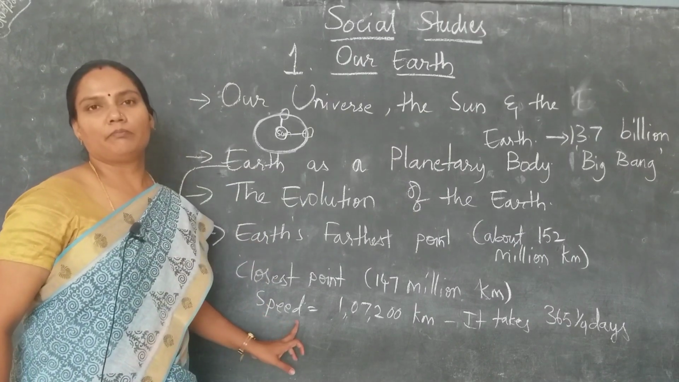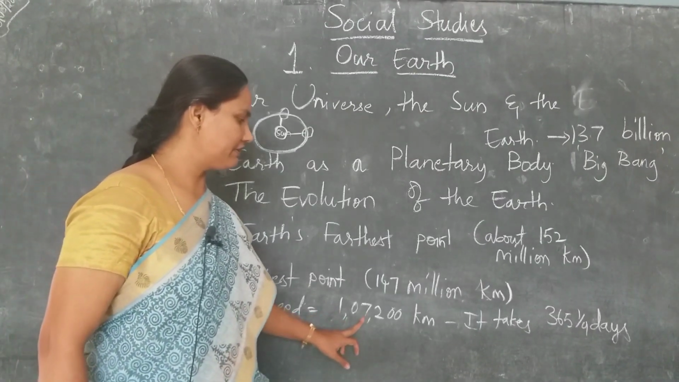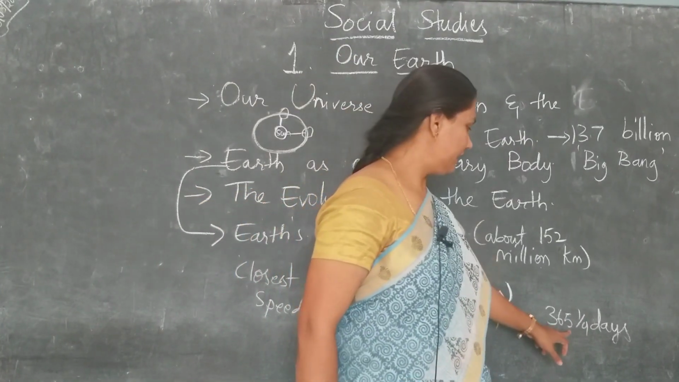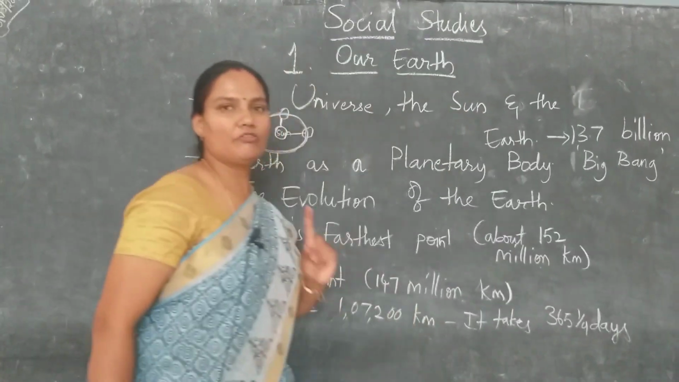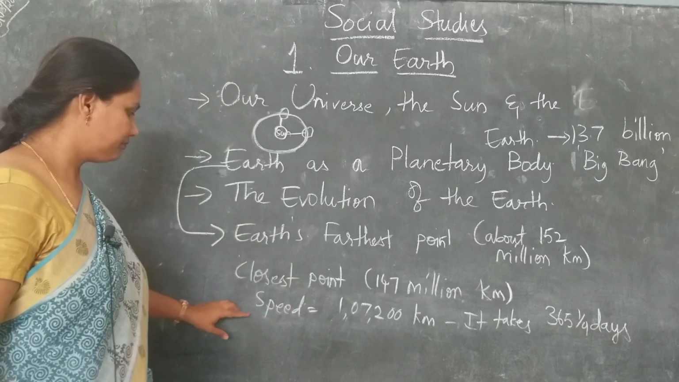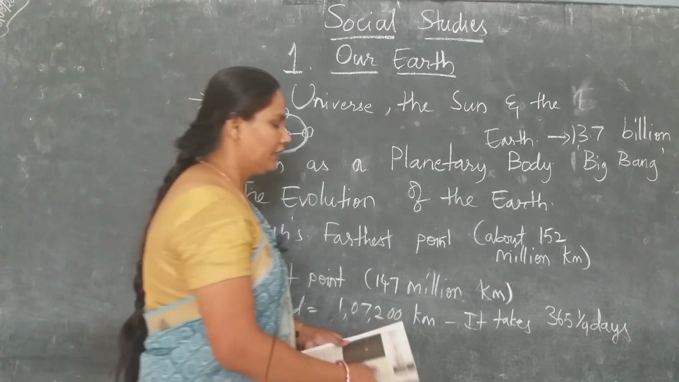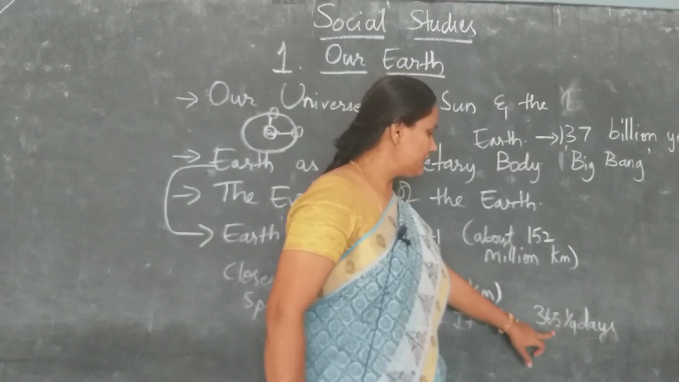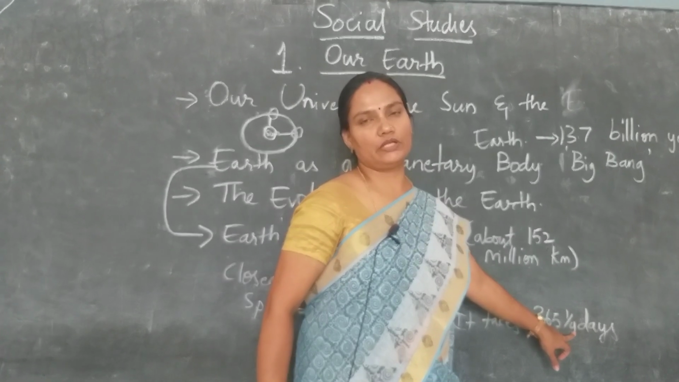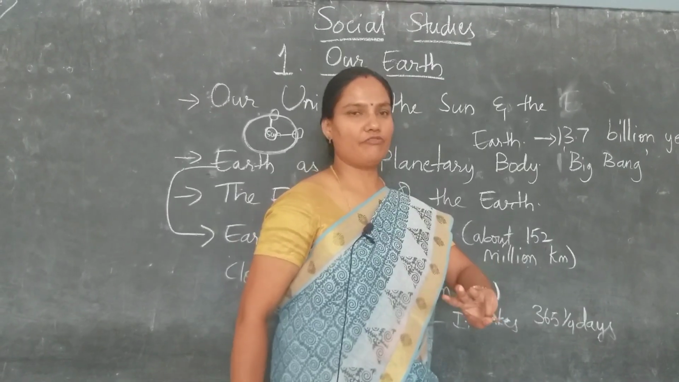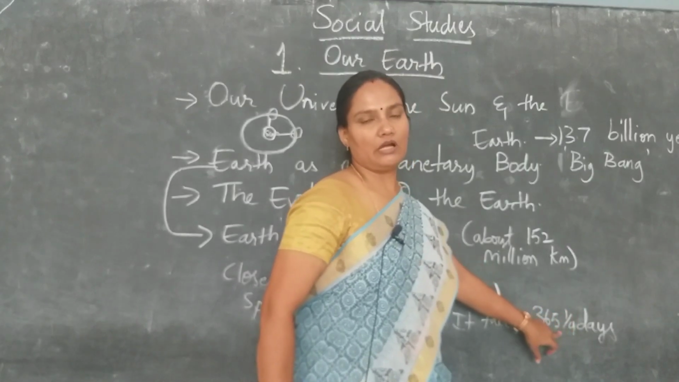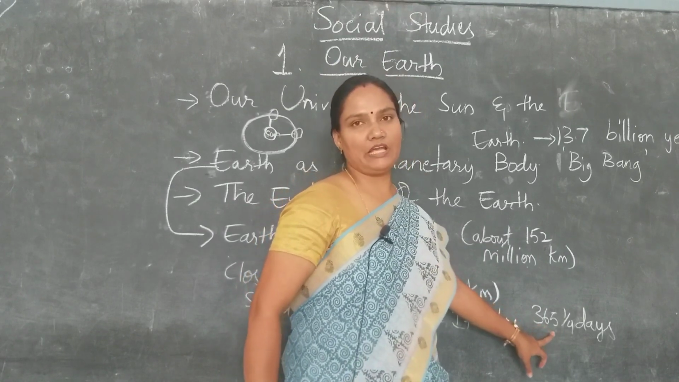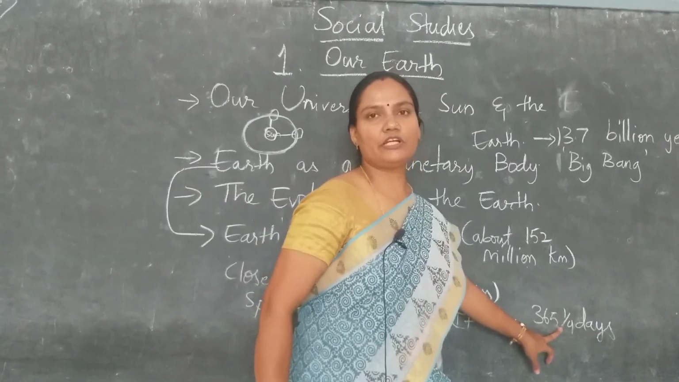The speed of planet Earth is 1,60,000 7,200 kilometers, and it takes about 365 days to complete one revolution. So here you can see 365 days. The extra hours are added together, and after every 3 years this total is added as one extra day, and that year we have a leap year, and it consists of 366 days.